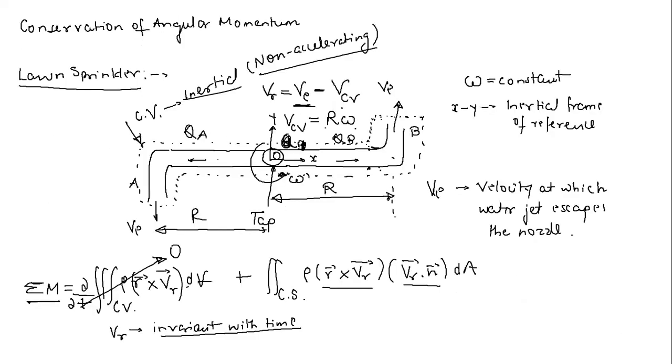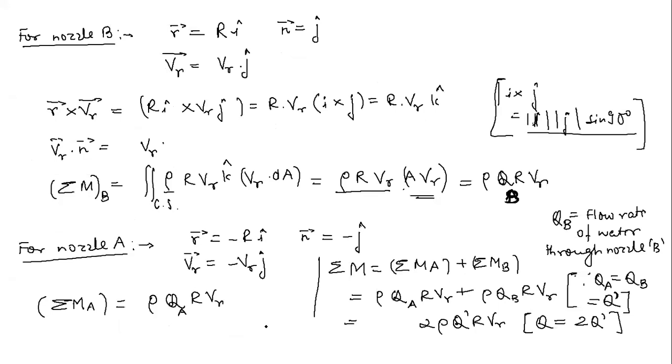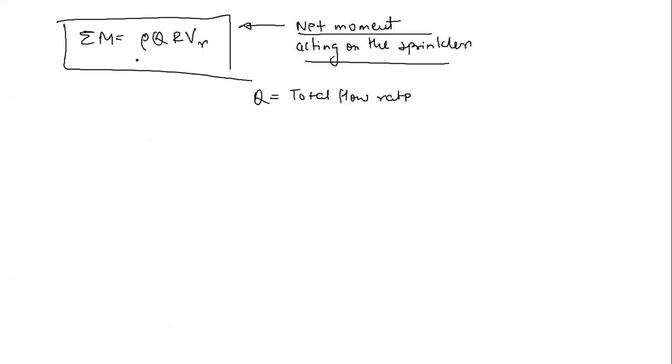The water enters the control volume at this particular point, and then this water gets divided into nozzle A and nozzle B. If we assume that the surfaces within these nozzles are frictionless, then Q will be the summation of Q_A plus Q_B, and Q_A equals Q_B because of the frictionless surfaces in the nozzles. So Q will be simply 2Q_A or 2Q_B, and if we assume Q_A and Q_B are equal to Q dash, this will be 2Q dash. I have done nothing, I have just put down these values here, and finally I have arrived at this equation.